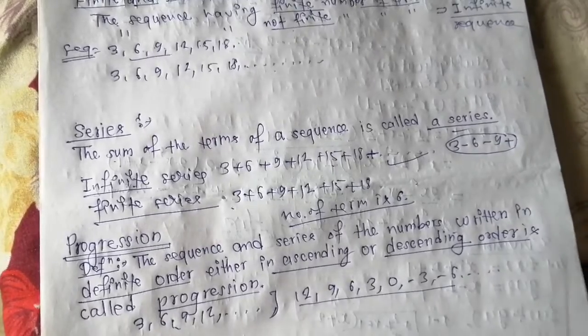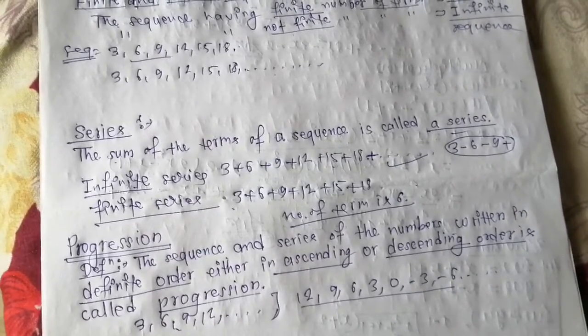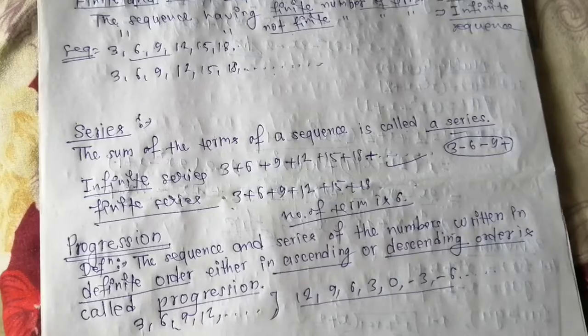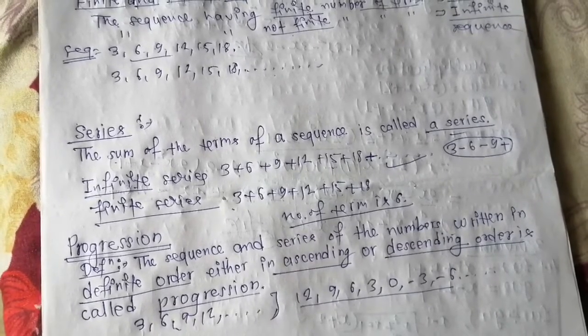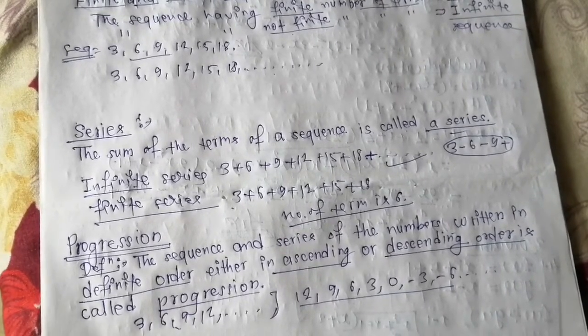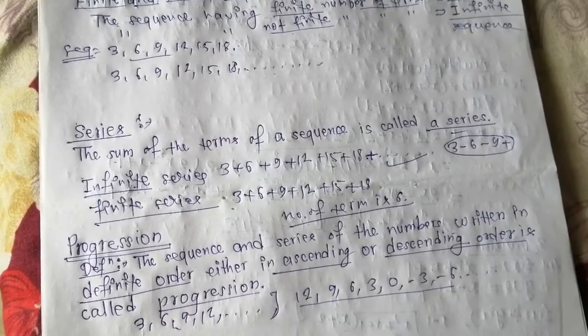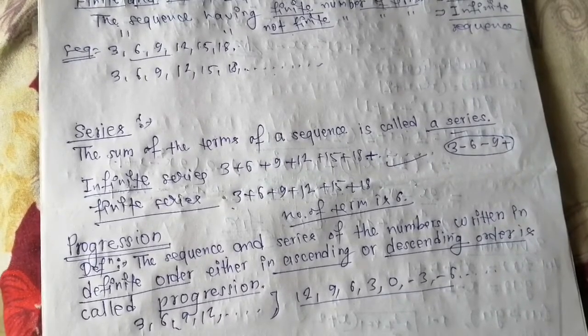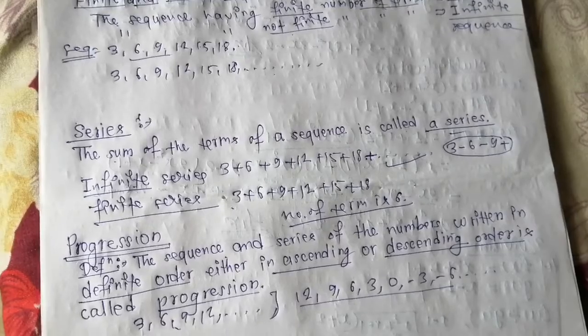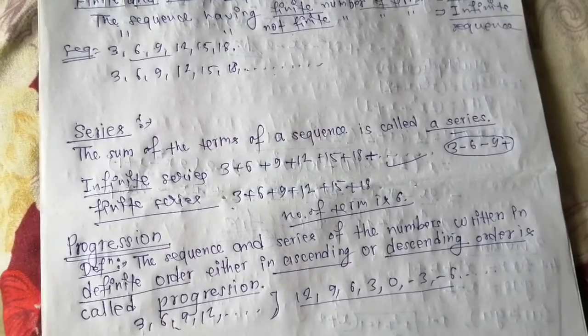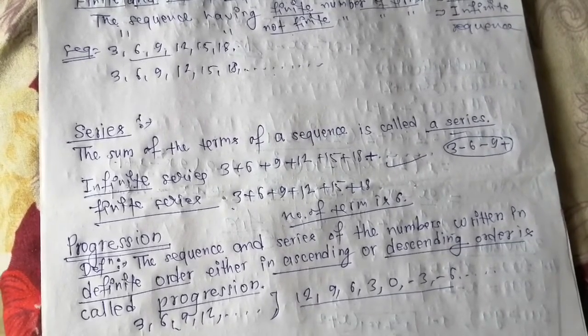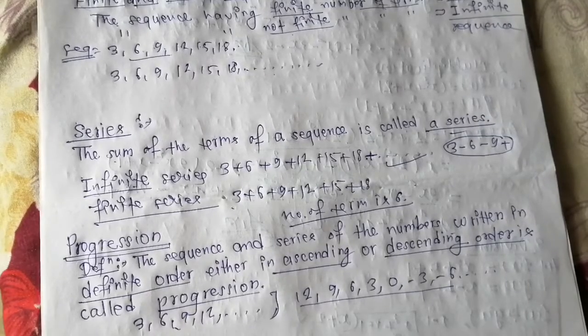So what is happening here? If we write this term like 3n times minus 1 to the power n plus 1, and put n equal to 1, this gives minus 1 to the power 2, that is even, so this gives a positive number, and 3.